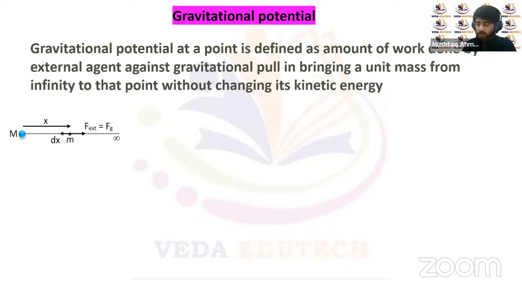And in the same way, the amount of work done to bring a mass m from infinity to that point in a gravitational field is called potential energy. So for unit mass, it will be the potential, and for total mass, the amount of work done will be equal to the potential energy of the system. We'll be further discussing the gravitational potential and the potential energy in the next lecture. We'll be deriving the potential for different mass distributions as well. We'll do that in the next lecture.